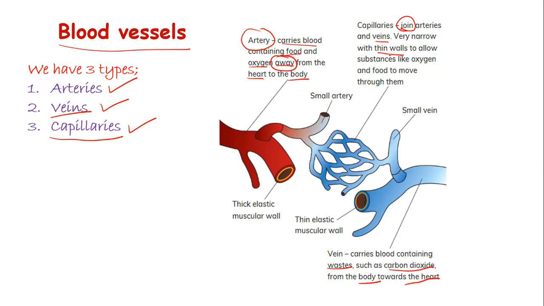Which substances? Oxygen, carbon dioxide, other wastes, and food are being exchanged from the blood into the cell and from the cells to the blood. And of course, the blood is the transport fluid that will carry these substances where they are supposed to be.